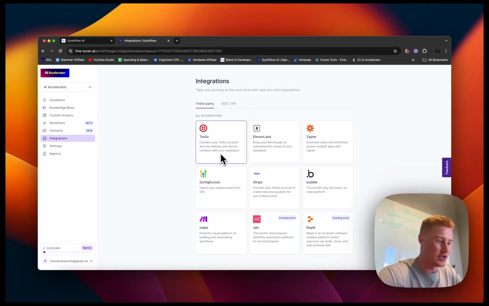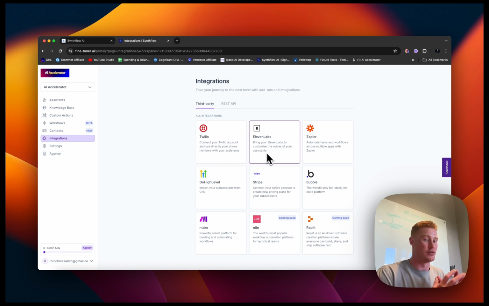So Twilio, we could use Twilio to actually build out a phone number to connect with our AI voice calling assistant. There's 11 Labs. If you don't know what that is, essentially an AI voice platform. So the infrastructure behind the AI voice. So we could actually test out different voices and customize them and add them to our callers. And that way we have more options that Synthflow doesn't necessarily provide. So that is cool. We could get really custom with that.